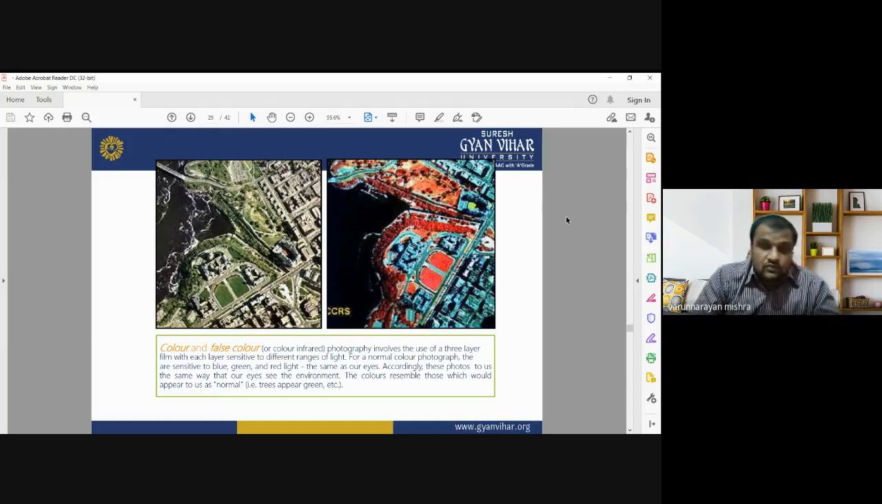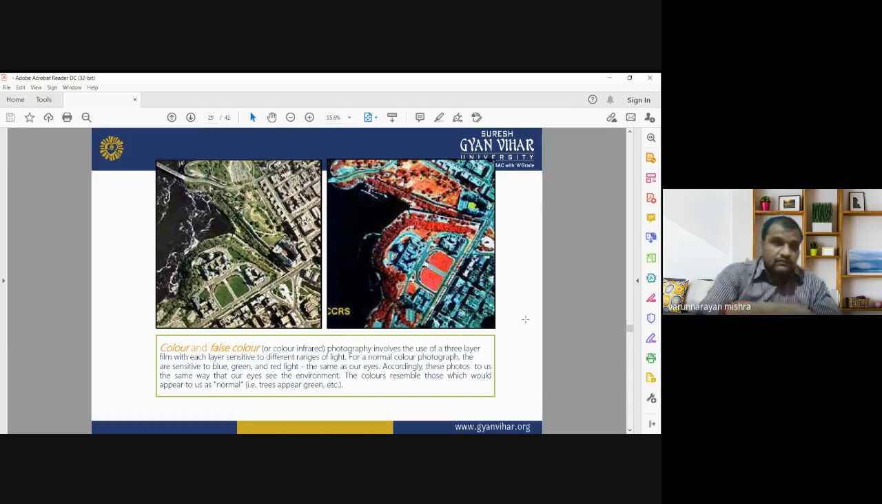Accordingly, these photos show us the environment the same way that our eyes see it. The colors resemble those which would appear to us as normal, that is, true color. A tree appears green, water appears blue, and any other feature will appear in its true color. So this is the way in which we can use natural color or false color images for different kinds of urban and regional planning practices.